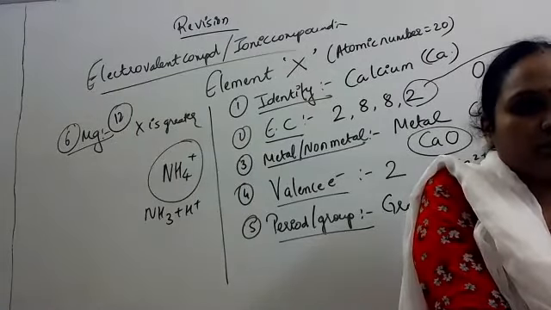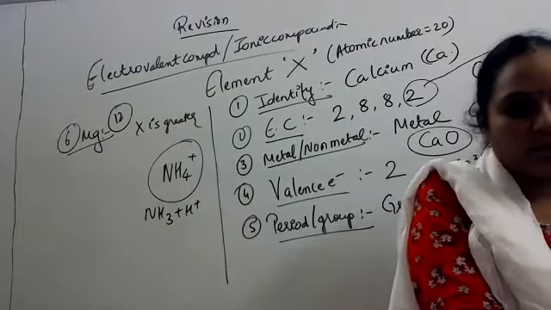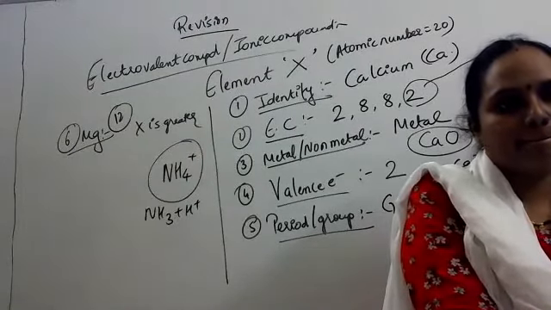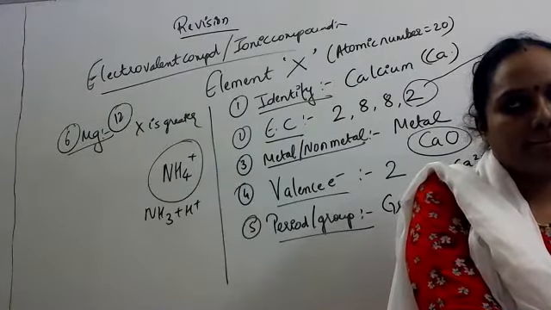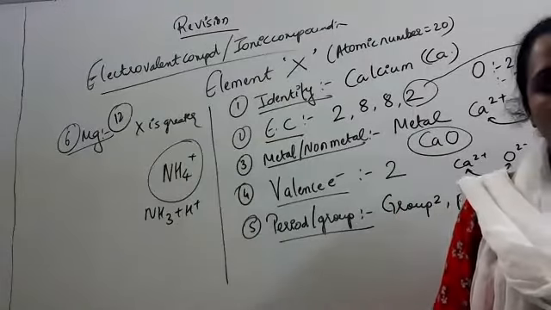Ma'am, can you just tell what is a triple covalent bond? Triple bond means when we share 6 electrons, है ना? Correct?